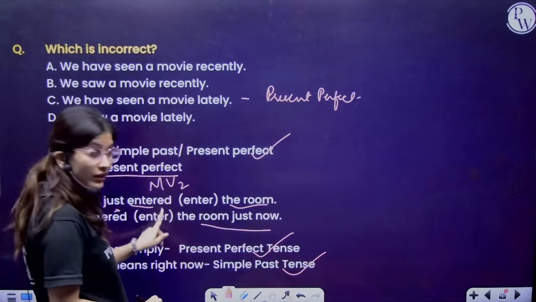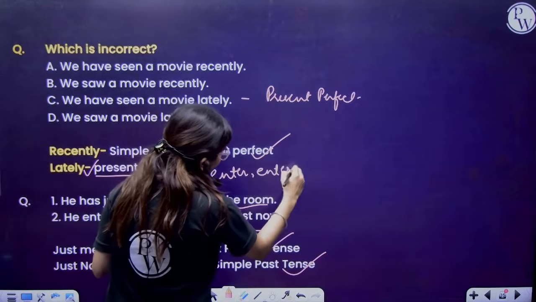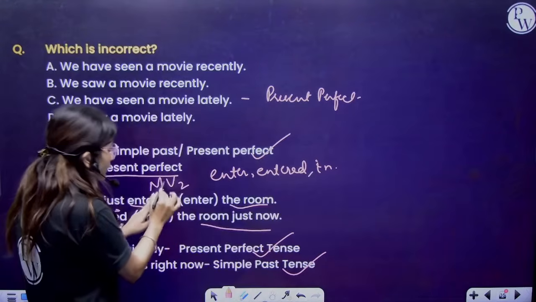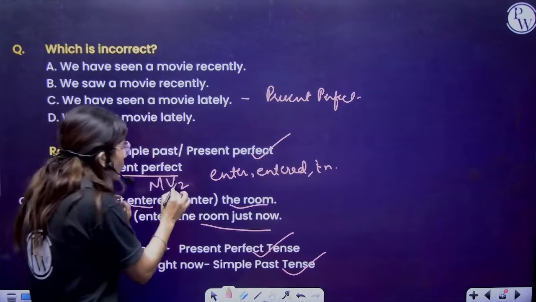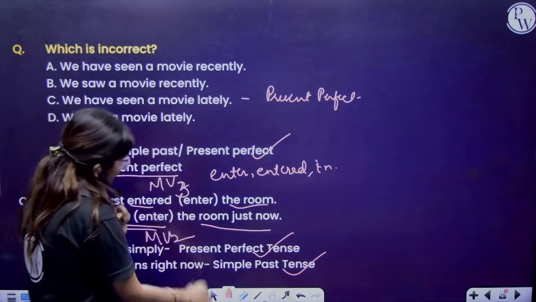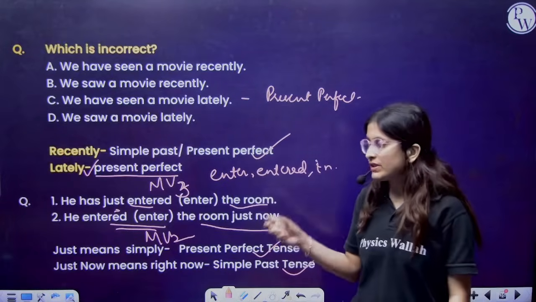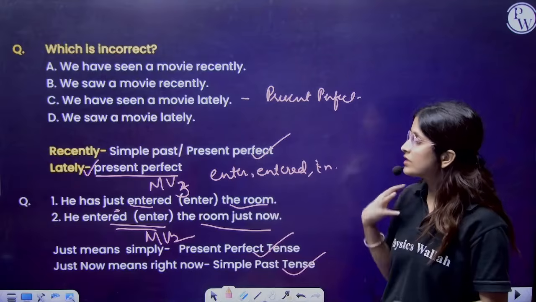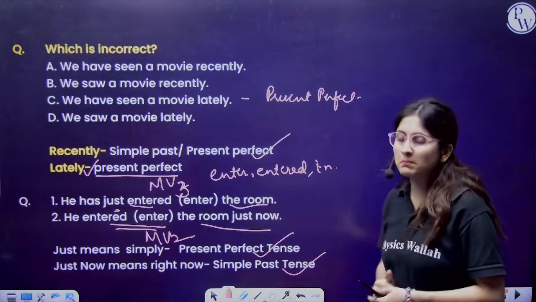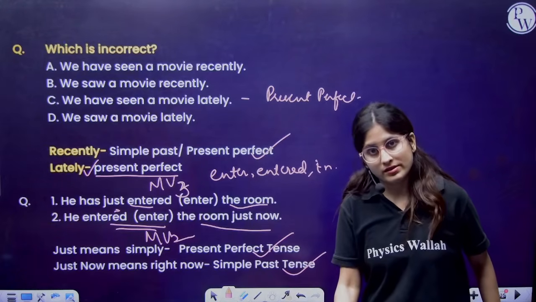So here not, you can say enter, entered. So don't be confused, right? If you are thinking this is the main verb second form which I told you, no, this is third form, and here it is main verb second form. Fine. Just means that it is a perfect one. Just now means it is a simple past tense. Just now, past. Simple past.